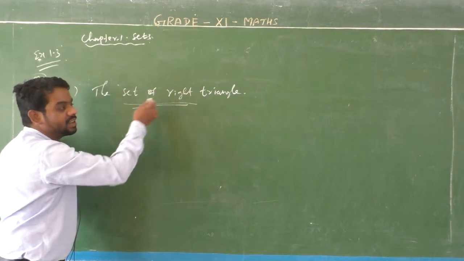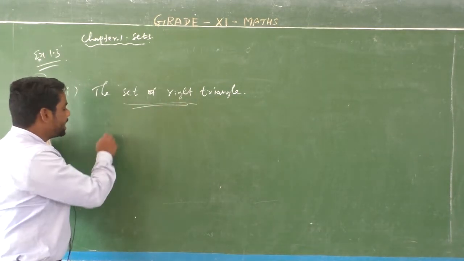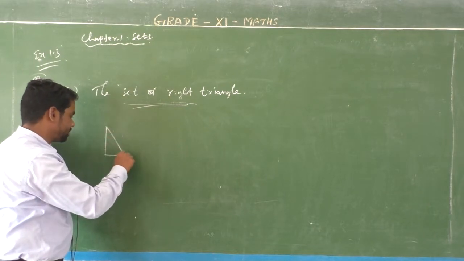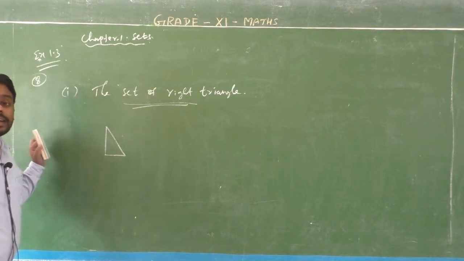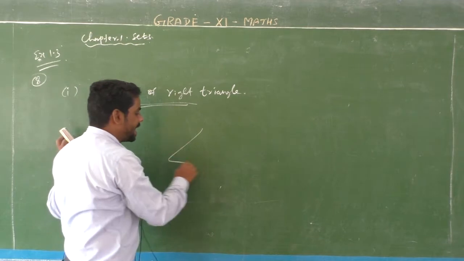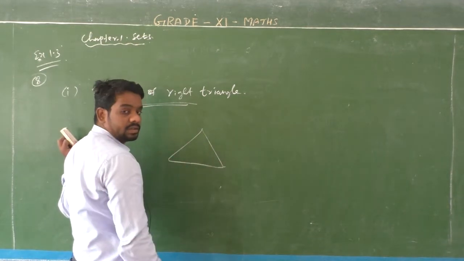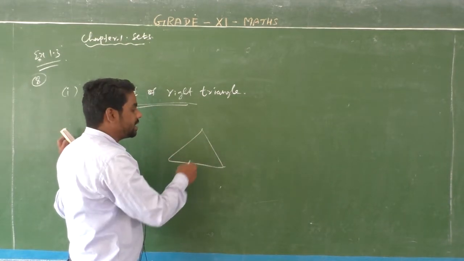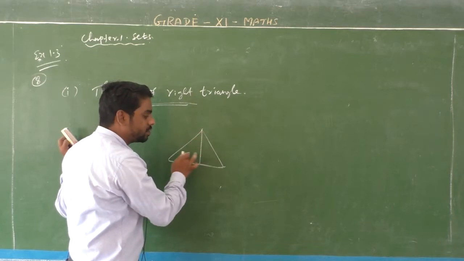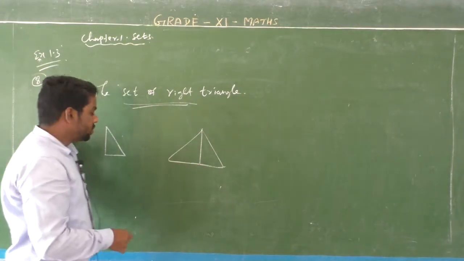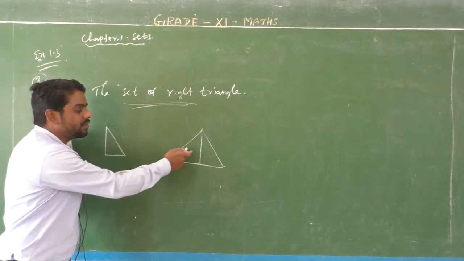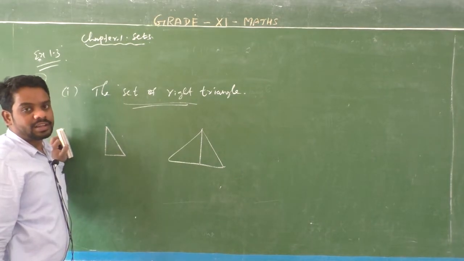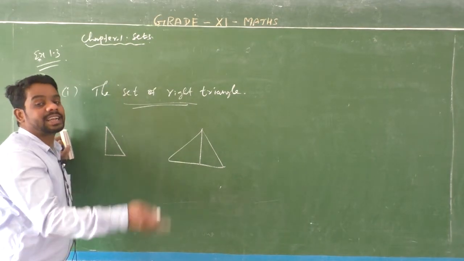Here, listen, the set of right angle triangles. This is a right angle triangle, and this is a triangle. So this right angle triangle is a subset of the general triangle.